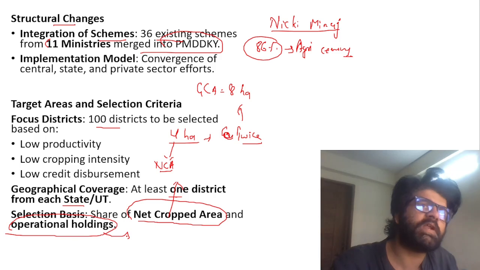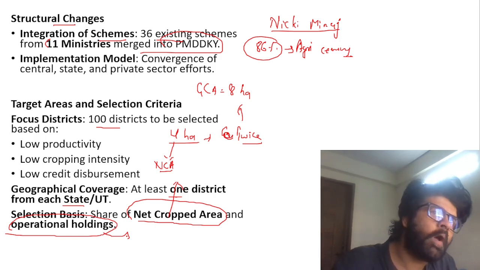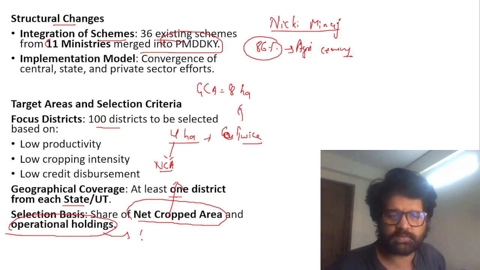Operational holding is how much land I have. And it's not about how much land I actually own, plus leased.